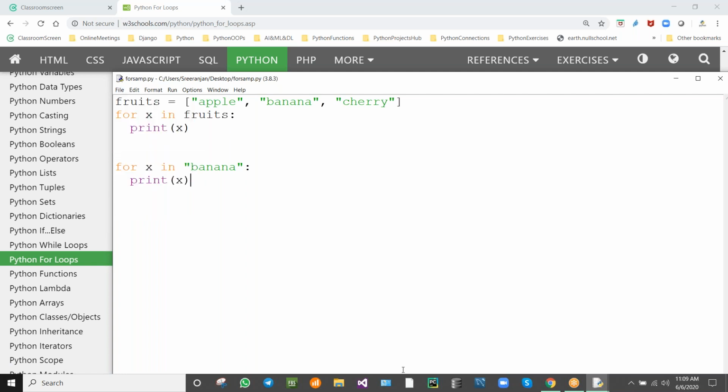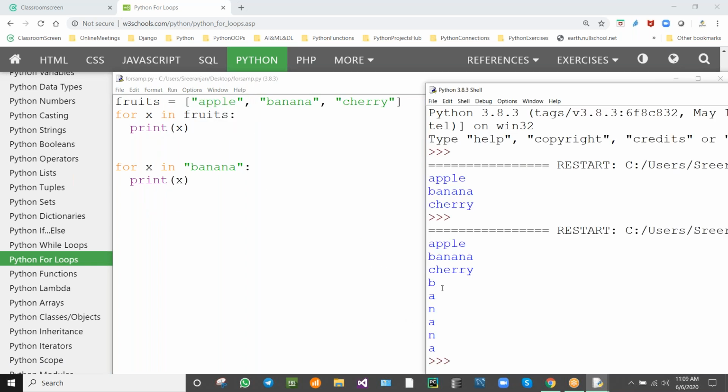0 indexing. B will be 0. A will be 1, 2, 3, 4, 5. That thing it will be dividing. This string will be divided like that. I'm saving this. You can see the output. You will come to know how it will be coming. Banana will be displayed like this. Each and every character it will be taking as an indexing number with indexing number. It will be displayed like this.